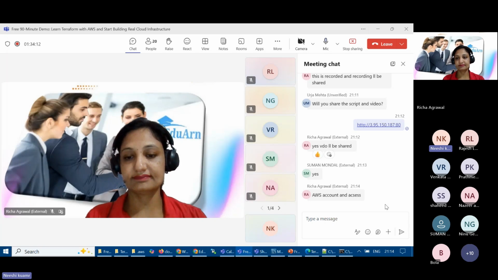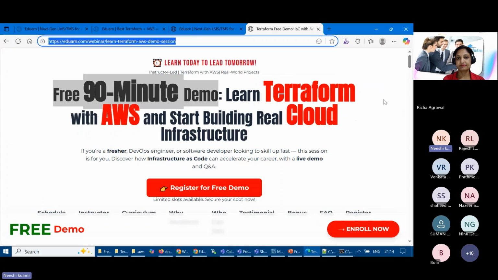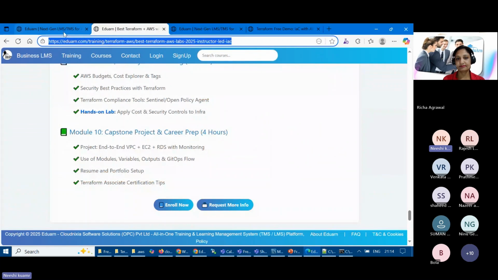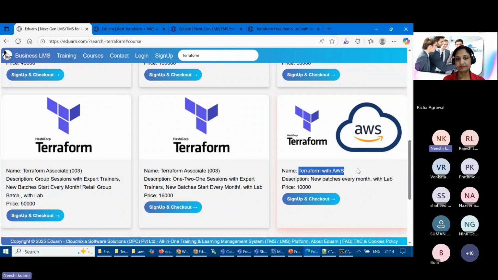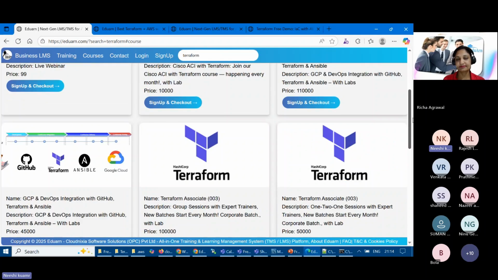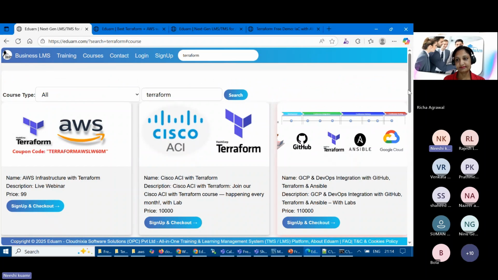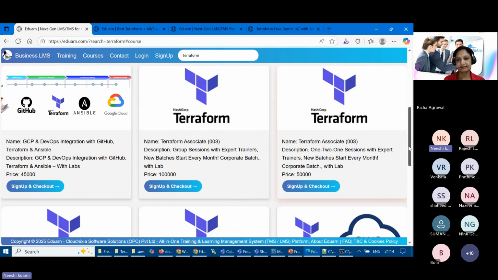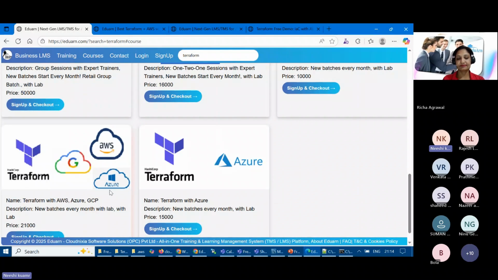So we have a master class where we guide them from A to Z in AWS and other clouds also, like Google Cloud. I'm going to showcase that in a few minutes. Here we have Terraform with AWS, Terraform certifications, and many more. Not only this, we have Terraform with Ansible, Terraform with Google Cloud, and Terraform with AWS, Google Cloud, and Azure also, right?